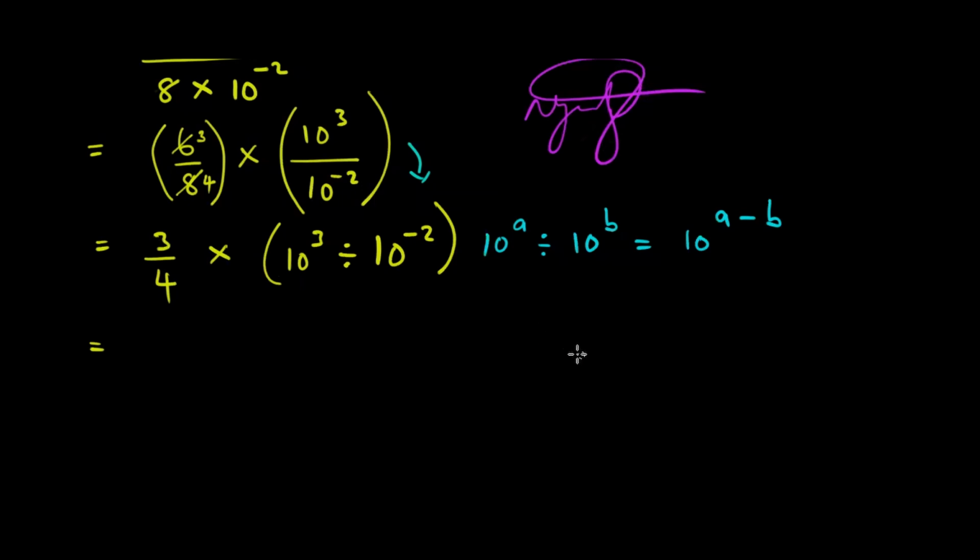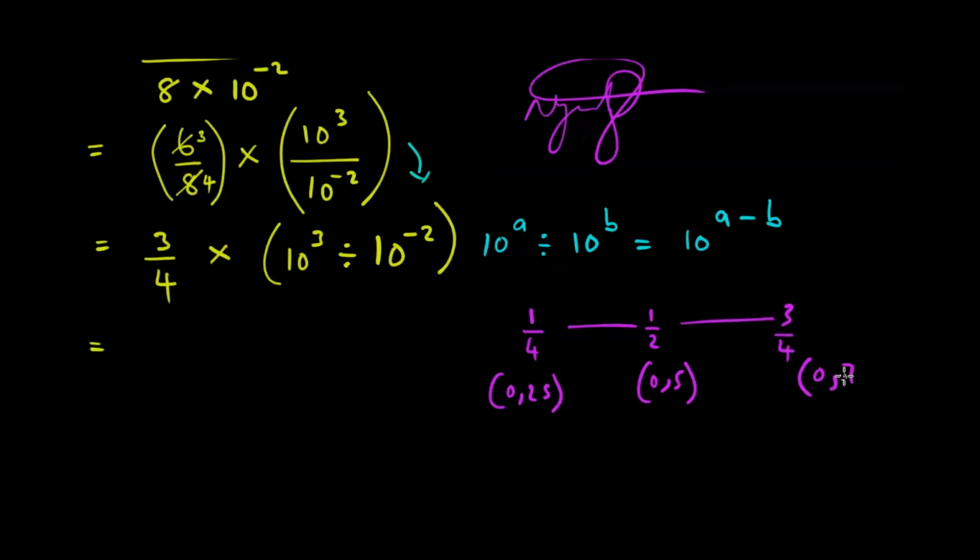You have to know that half in decimal form is 0.5. Then 1/4 in decimal form is 0.25. Then 3/4 in decimal form is 0.75. So what is happening here is we start with a quarter, then go to half, then to 3/4. Quarter is 0.25, half is 0.5, then 3/4 is 0.75. How do we get these numbers?